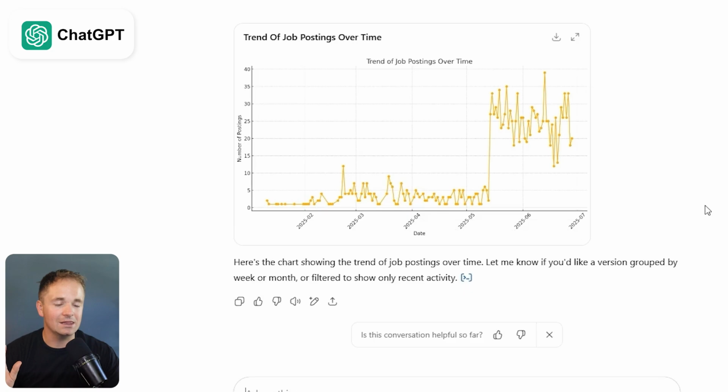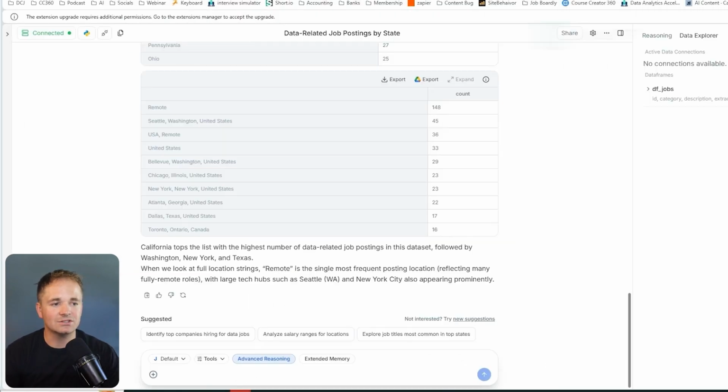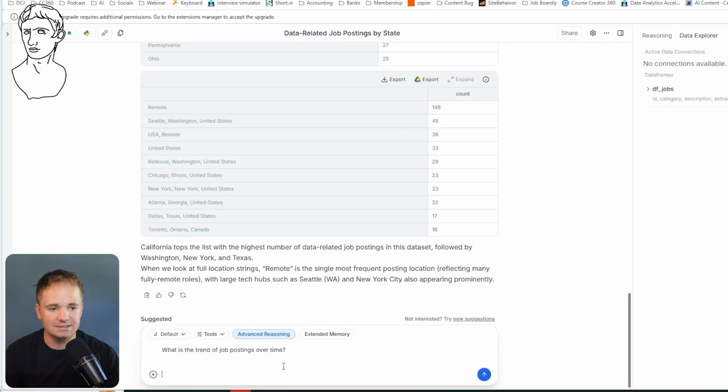It looks like we got a line chart here created showing the daily number of job postings. And we see we have a really big jump recently, and that's probably because of the way I've been collecting this data. But this is what the chart looks like. So, okay, it allows me to see certain trends like, oh yeah, we're starting to find a lot more jobs more recently. Let's go over and ask Julius the exact same question and see how it does.